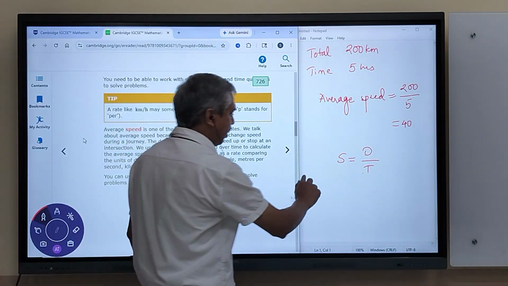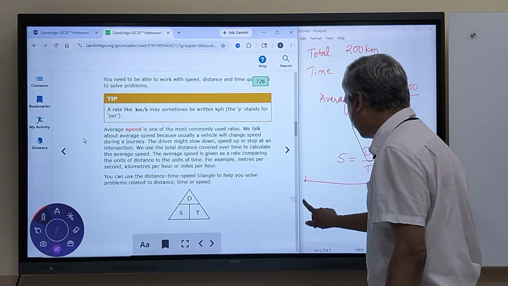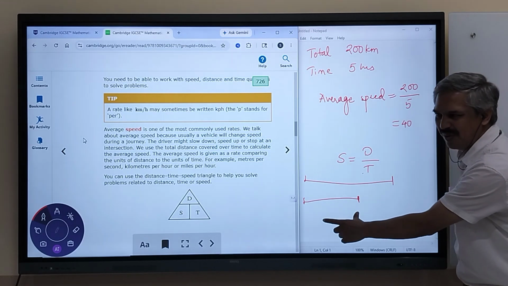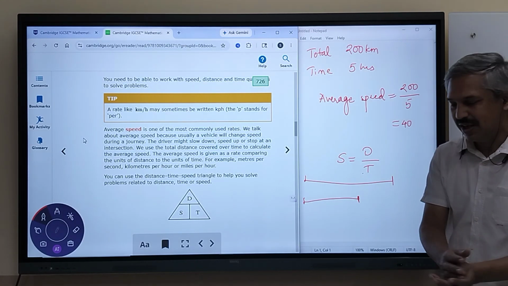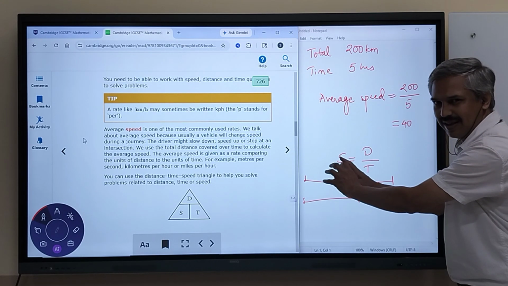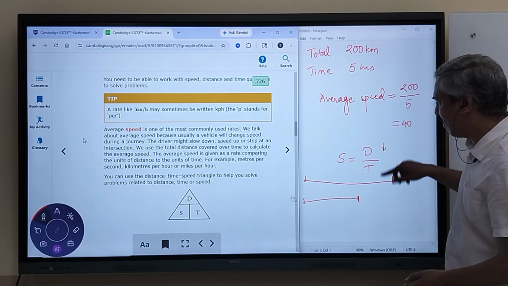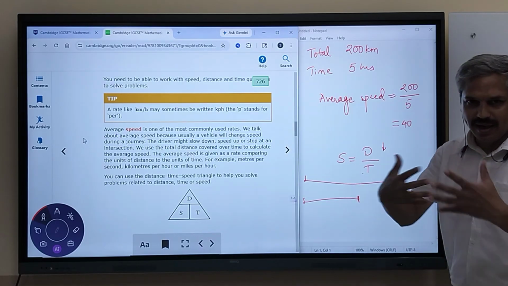So we know that one person has reached from here to here, the second person has only reached here. Then we say this person is slow because he traveled less distance. So the speed is less, the man is slow, if the distance is less. So these two are directly dependent.